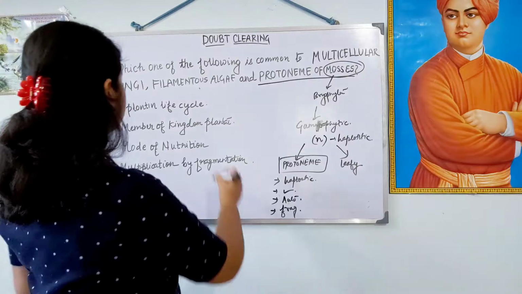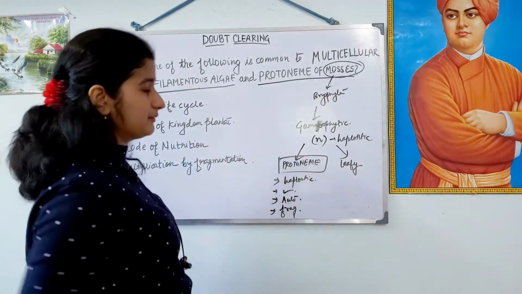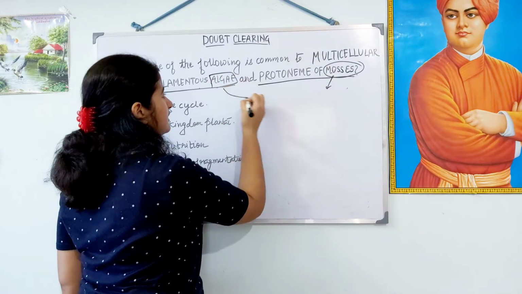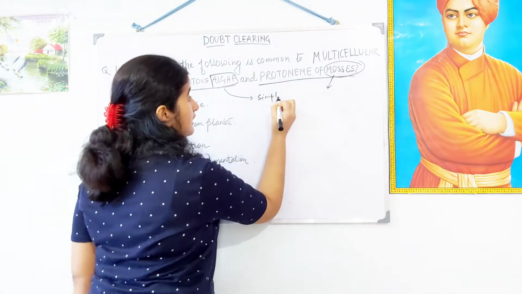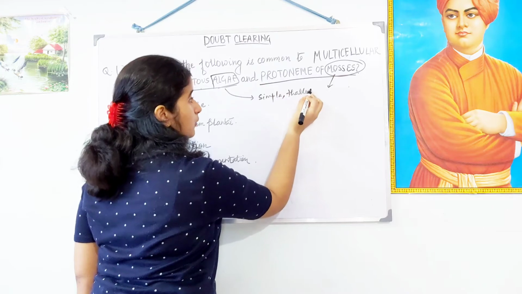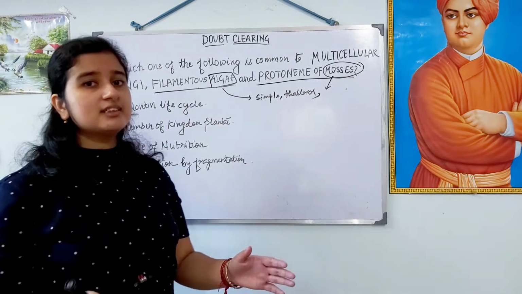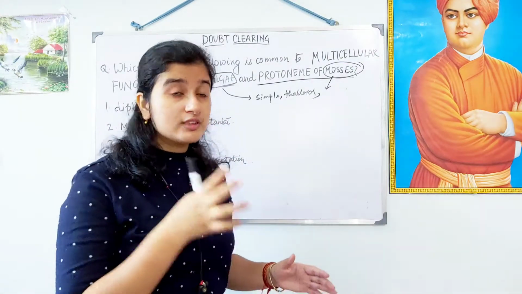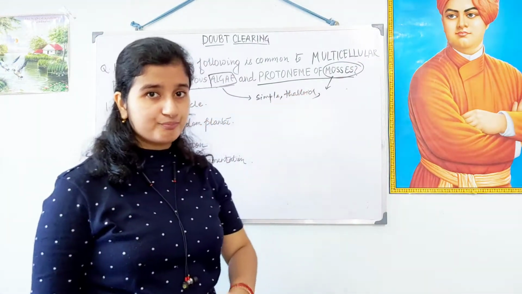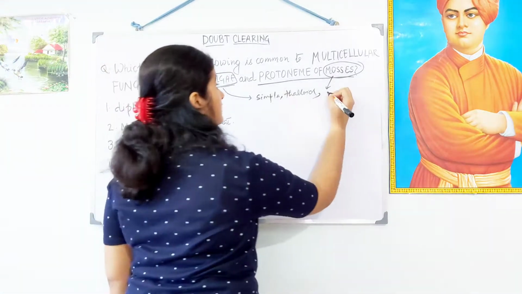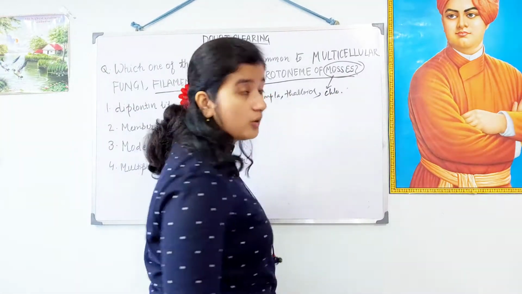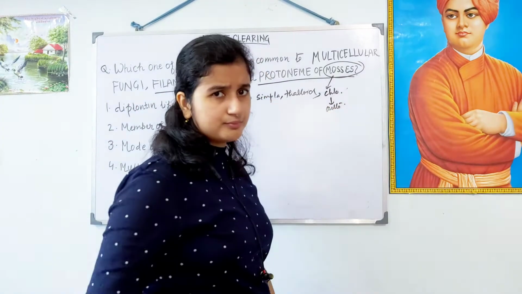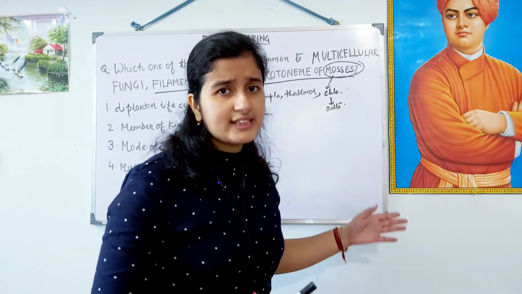Okay. Now we will have to look at the filamentous algae. These are algae. What are these? These are simple thalloid, right? Why thalloid? Because this does not have distinct body parts. Distinct root, leaf, stem are not found. So this has the thalloid body, and it is chlorophyll bearing. Chlorophyll bearing means this is autotrophic. Autotrophic mode of nutrition is exhibited.